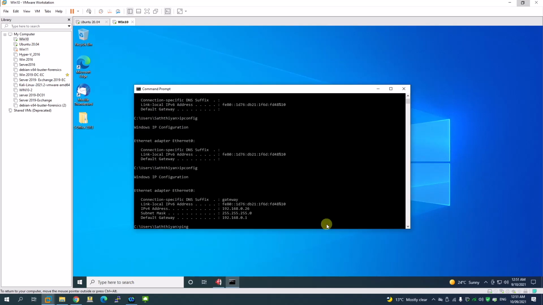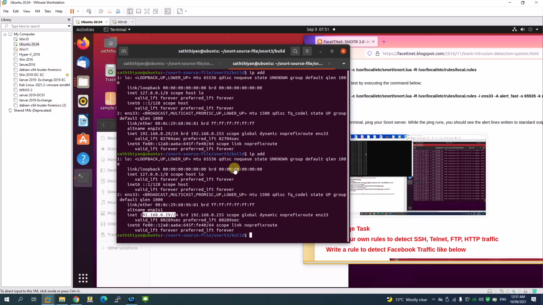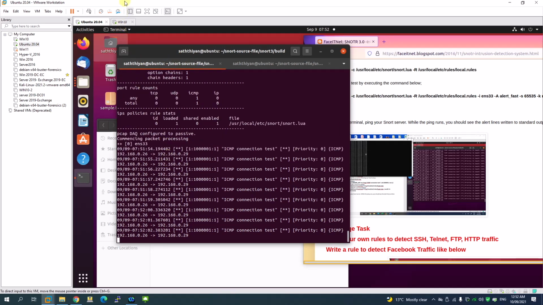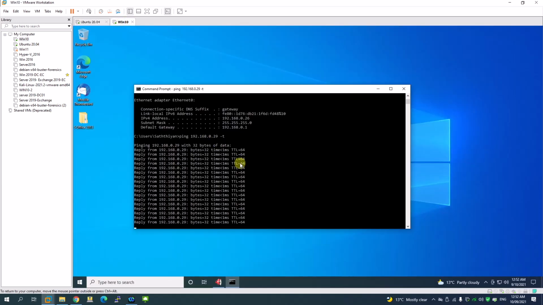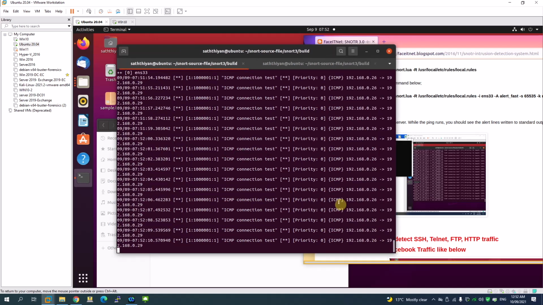Let's go and ping 192.168.0.29 with -t. So I'm doing a continuous ping. Let's come back. You can see I'm just detecting the ping, right? So that's all about how you do ICMP detection. So if I stop here, let me go stop. That will stop here as well, right? So this is a simple ping detection using Snort.